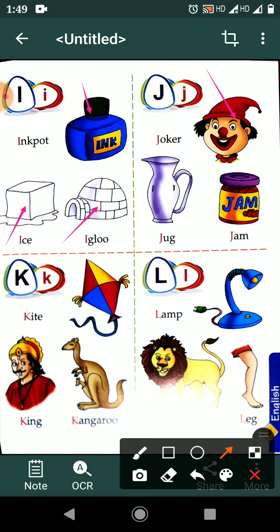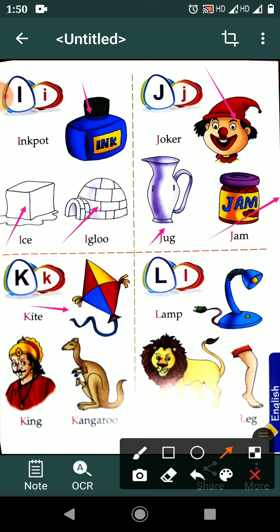Joker. Wow, funny. J for joker. J for jug. J for jam. I like jam. You like it? Yes. J for joker. J for jug. J for jam. Good. Next.